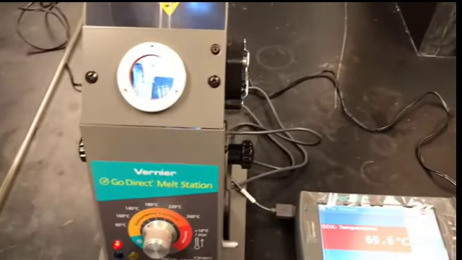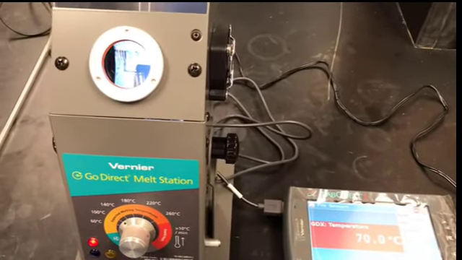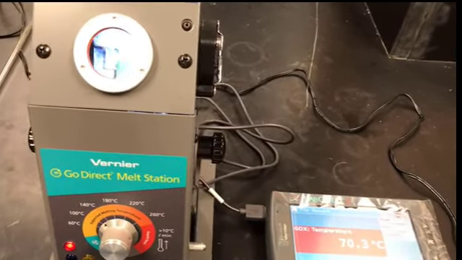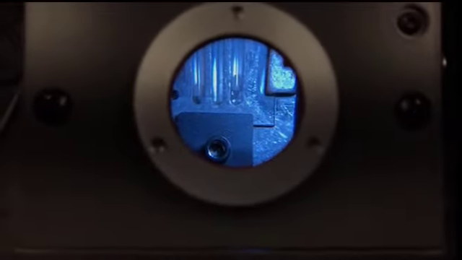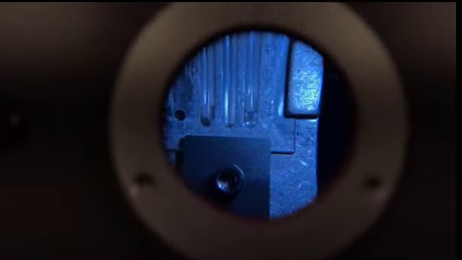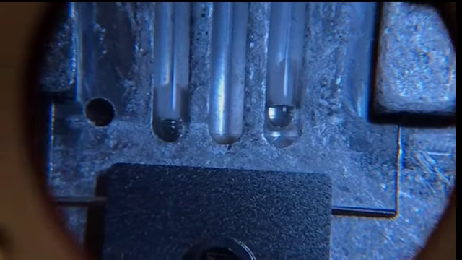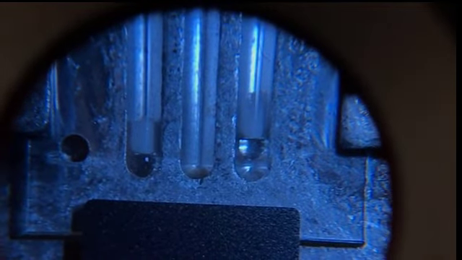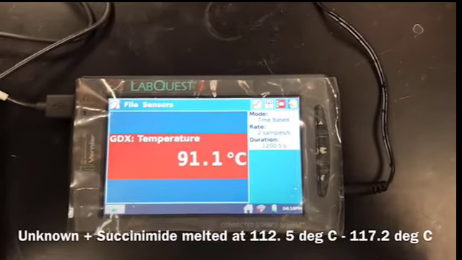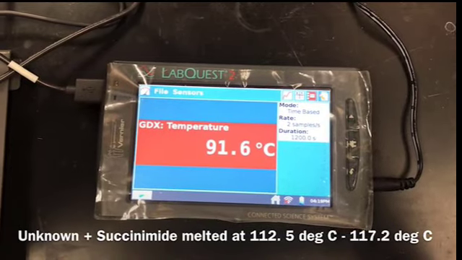And I'm keeping an eye, because one of the capillary tubes contains an impurity, so it can melt anytime depending on how much impurity there was. Right now both of the capillary tubes do not have any melted compound in them. So both samples are in the melting point machine, but none of it is melting.